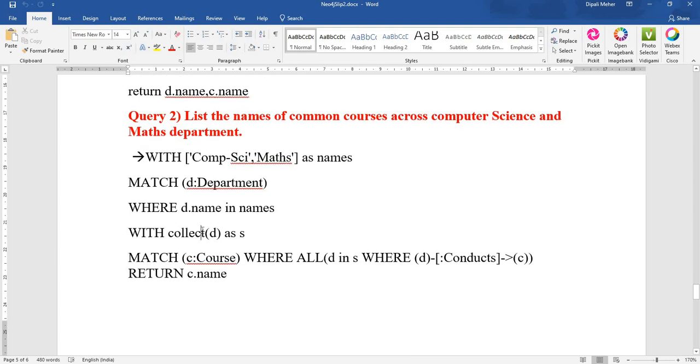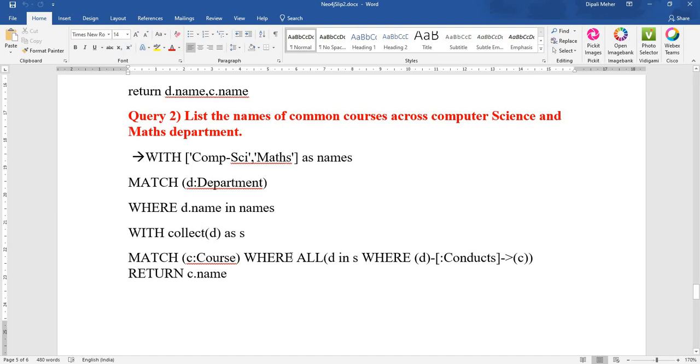See again the next with collect D. So what is the purpose of collect? The collect is used to create the rows. So with the collect function it will create the department rows. Now which department rows will it create? It will create computer science department rows and maths department rows. Now not only will it create the rows, we want common courses across the departments. So how to find it out?